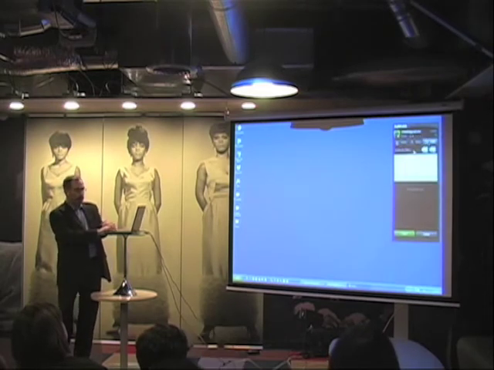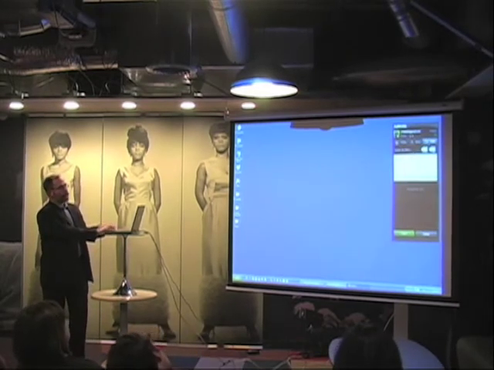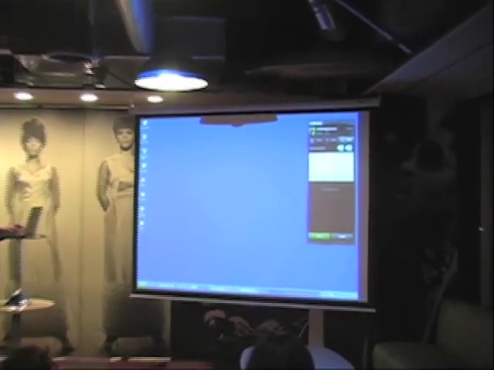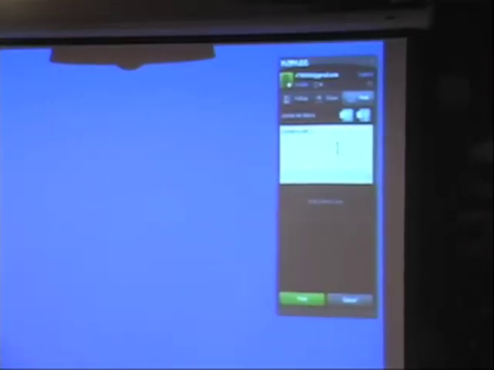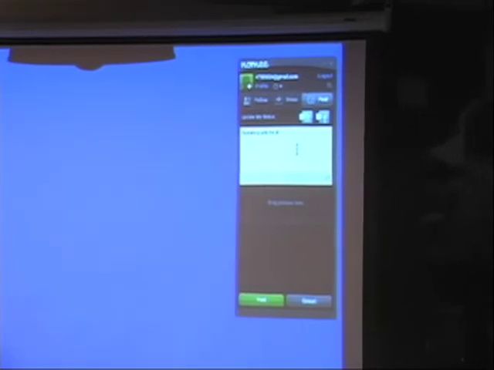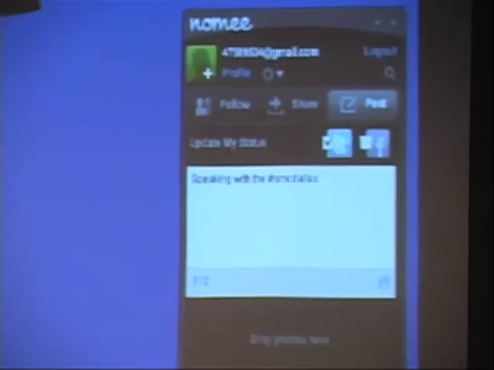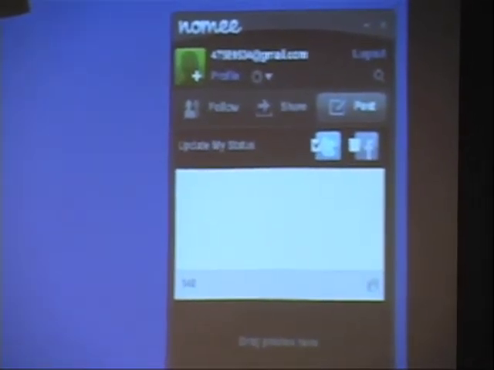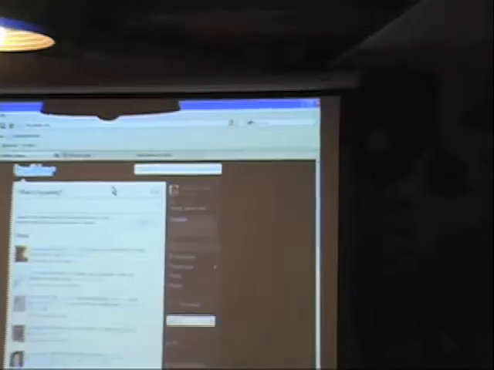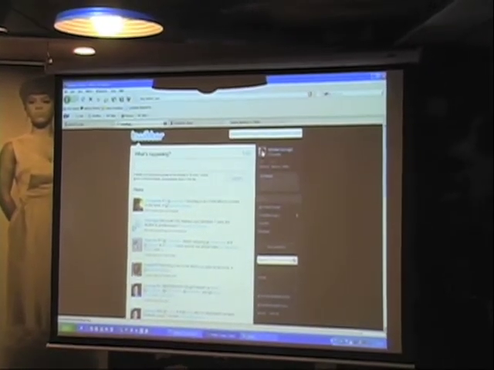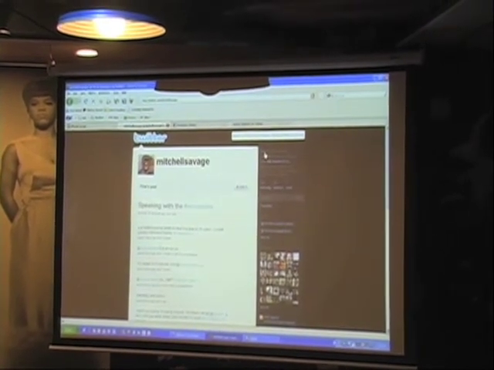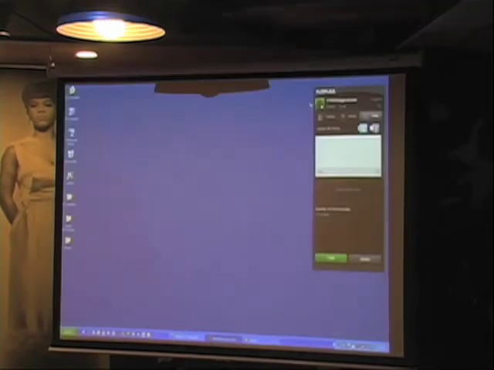But wait, there's more. There is the Post tab inside of Nomee, and from inside of Nomee, I can say I am speaking with the, let's see, pound SMC Dallas, and choose where I want to publish that, say Twitter, and then when I click on post, it sends that post out to Twitter, and if I go to my Twitter page, you'll see that it's instantaneous, and that's my last tweet that will show up, speaking with Dallas Social Media Club.